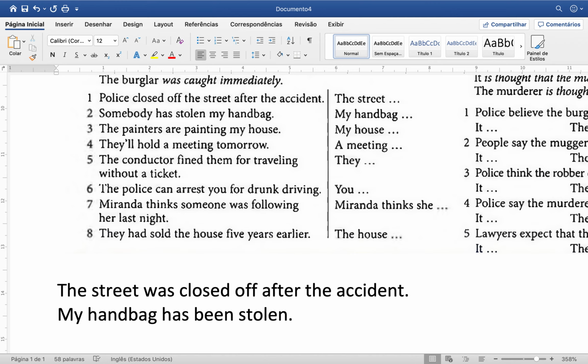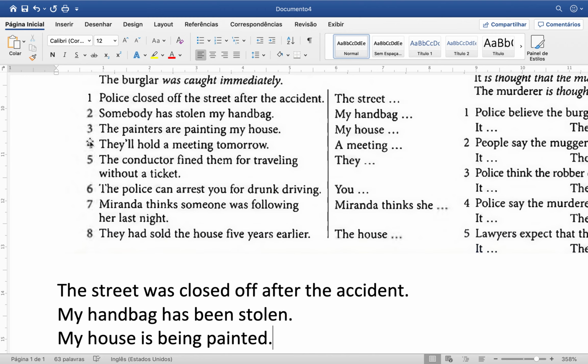Another sentence. I mean, number 3: The painters are painting my house. Verb to be. I mean, the main verb is in the present continuous, right? Are painting. So you get the object, my house. Now verb to be in the present continuous is "being" painted. Painted. Okay, past participle. All right.